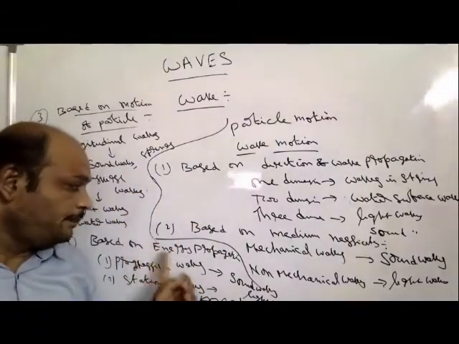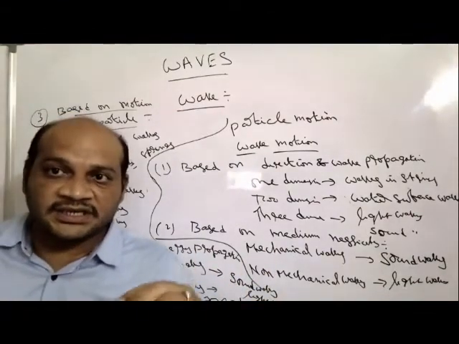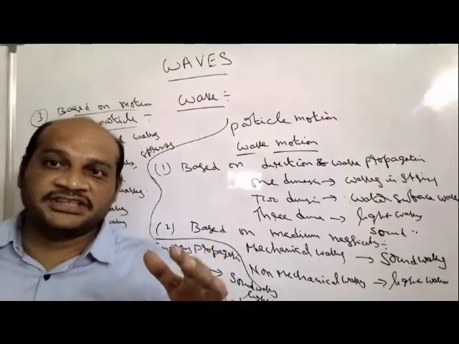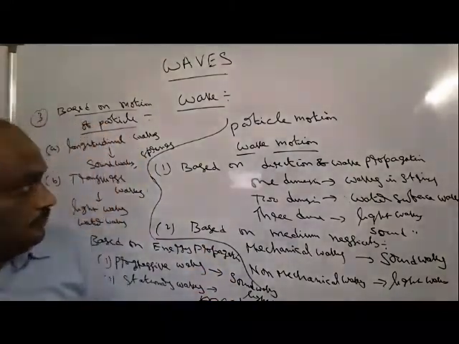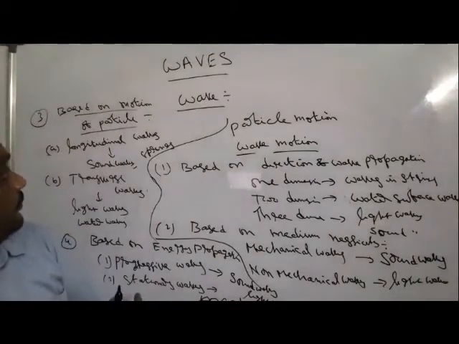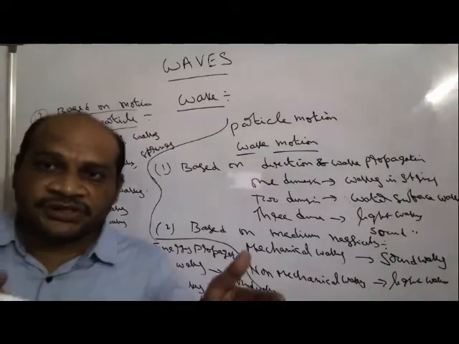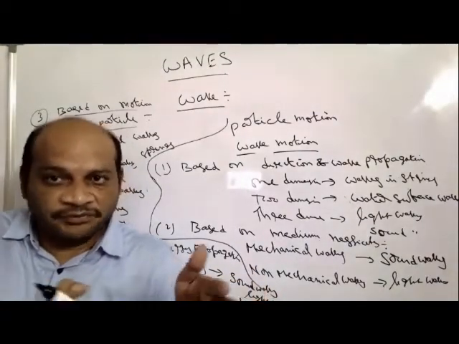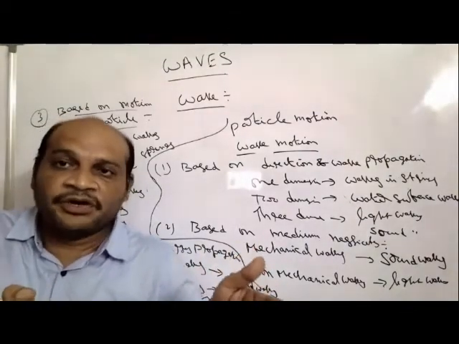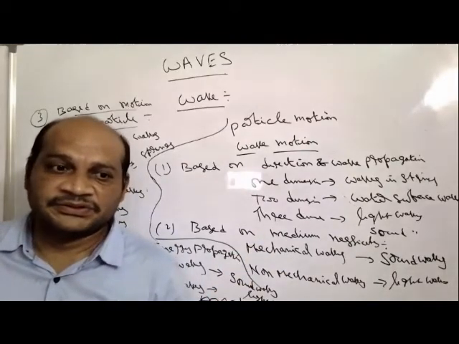Similarly, depending upon the energy propagation, waves that transfer the energy in the forward direction, where the energy cannot come back, are called progressive waves. Waves whose energy is fixed between two rigid supports, where the waves are there but only within the boundary between two points, are called stationary waves.